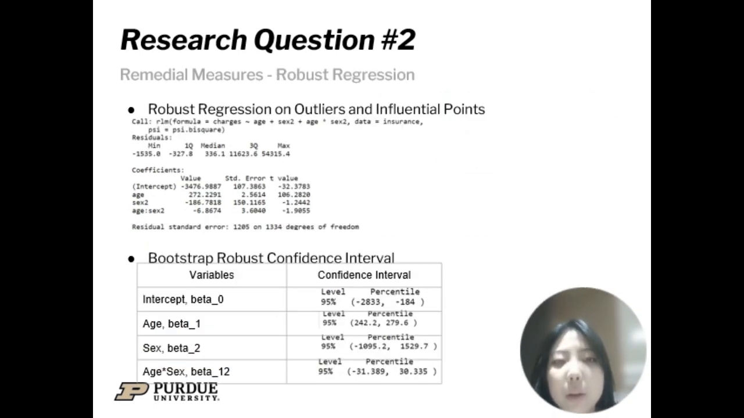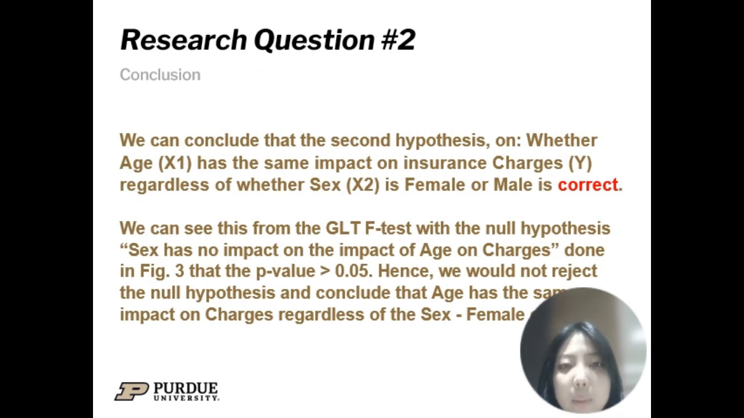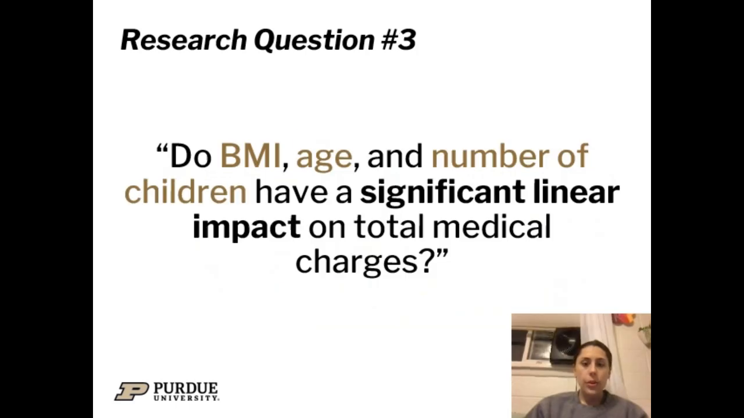Next, we will be using the robust regression method to deal with the violation of assumptions on outliers and influential points. The figure shows the model summary output for the robust regression, and we also have a new confidence interval with the bootstrap method. We can conclude that the second hypothesis, whether age has the same impact on insurance charges regardless of the gender, is correct. We have seen from the GLTF test that the p-value is larger than 0.05. Hence, we would not reject the null hypothesis and conclude that age has the same impact on charges regardless of gender.